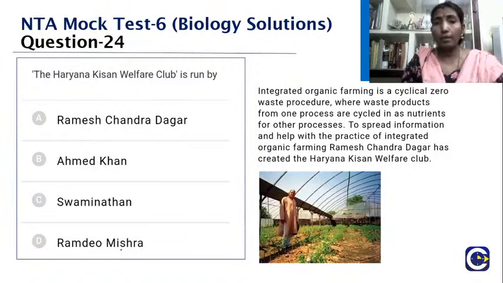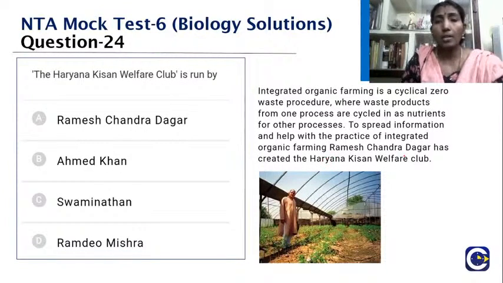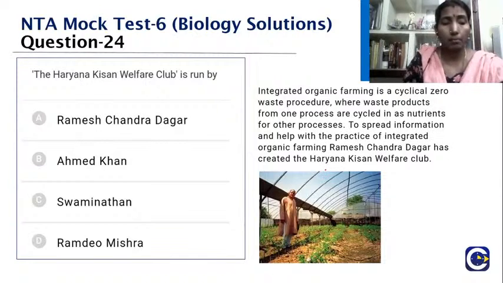To spread this information about the practice of integrated organic farming, Ramesh Chandra Dagar created the Haryana Kisan Welfare Club, and he is the one who has talked about it. Okay.